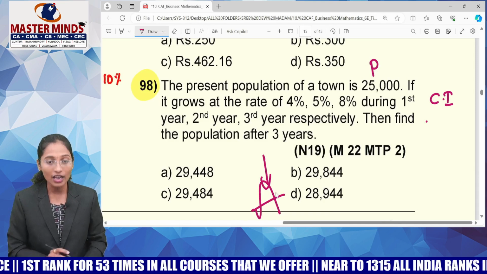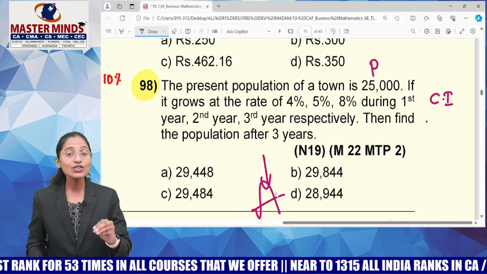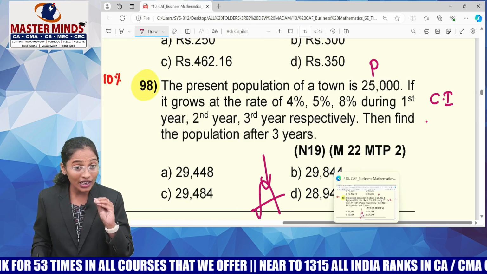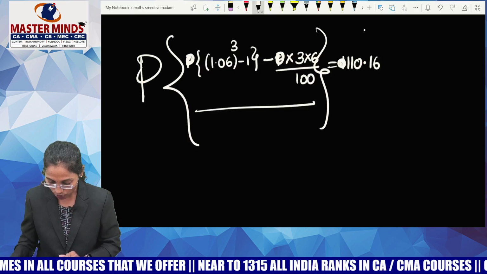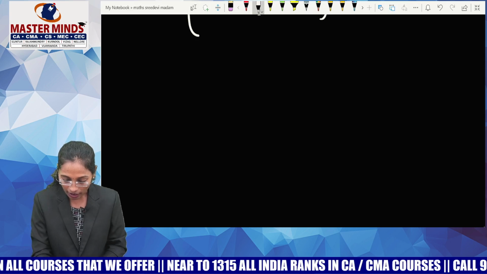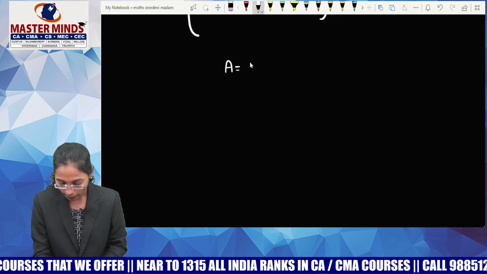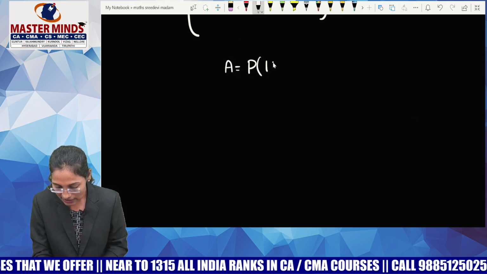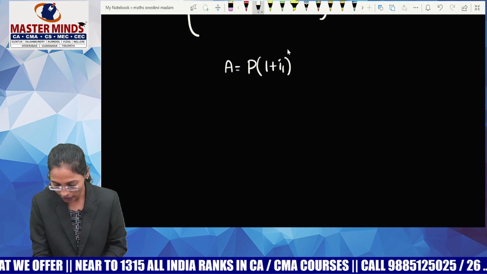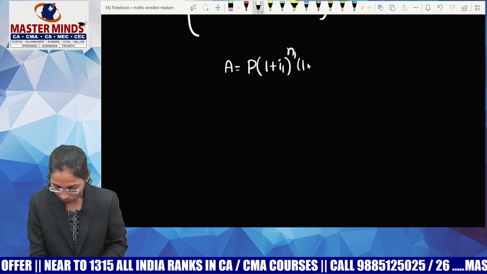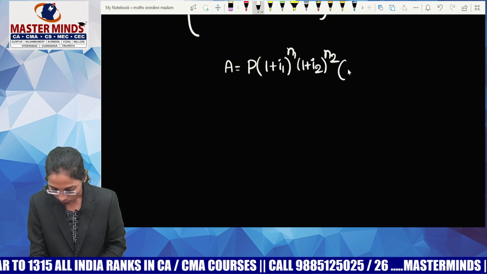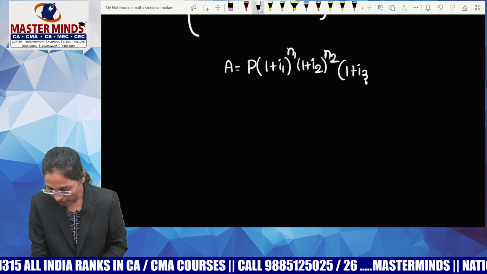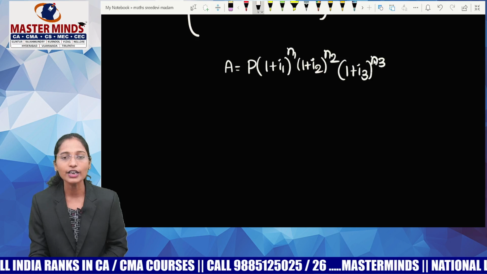That means you have to calculate the amount. Here, there were 3 different rates of growth for 3 different years. Then I have to use the formula: amount equals P of 1 plus I1 whole power n1 into 1 plus I2 whole power n2 into 1 plus I3 whole power n3. This formula I need to use.